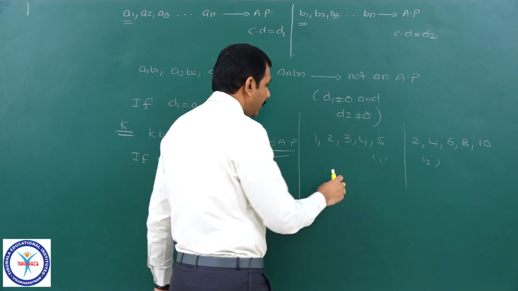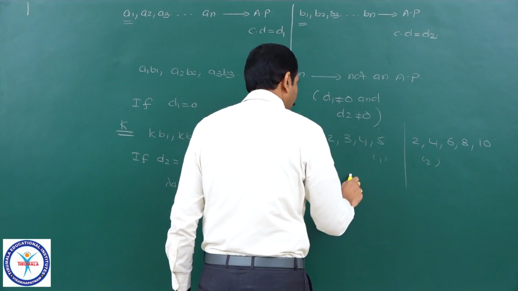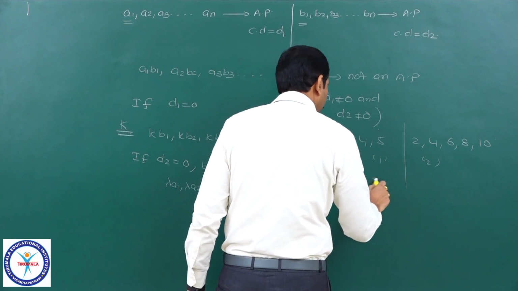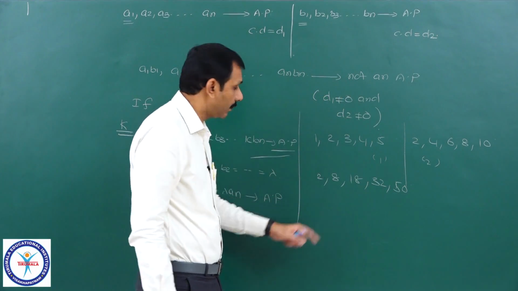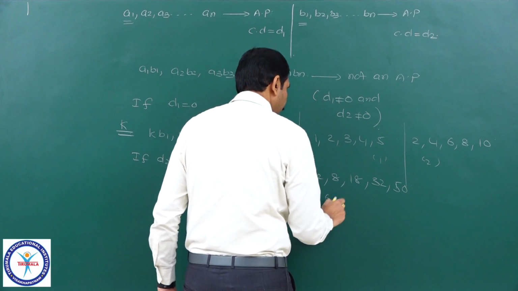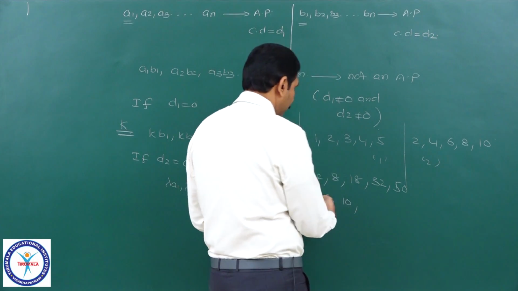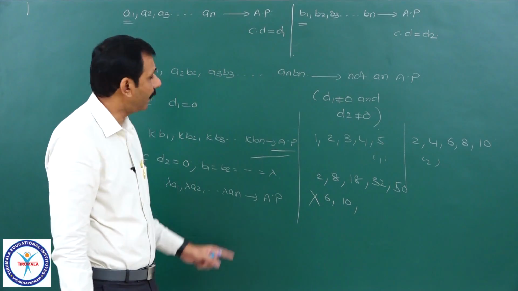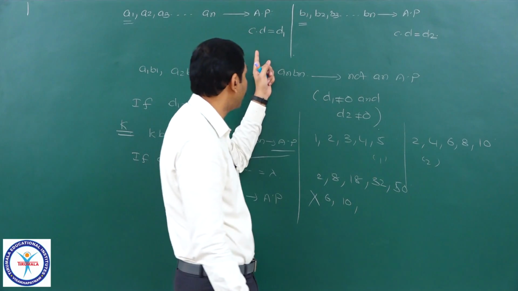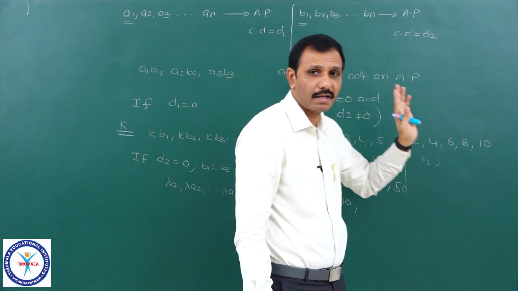Multiply: 1 into 2 is 2, 2 into 4 is 8, 3 into 6 is 18, 4 into 8 is 32, 5 into 10 is 50. Observe, is it an AP? 8 minus 2 equal to 6. 18 minus 8 is equal to 10. These two are not the same, therefore it is not an AP. Therefore, whenever the common difference of each is not equal to 0, this product is not an AP.